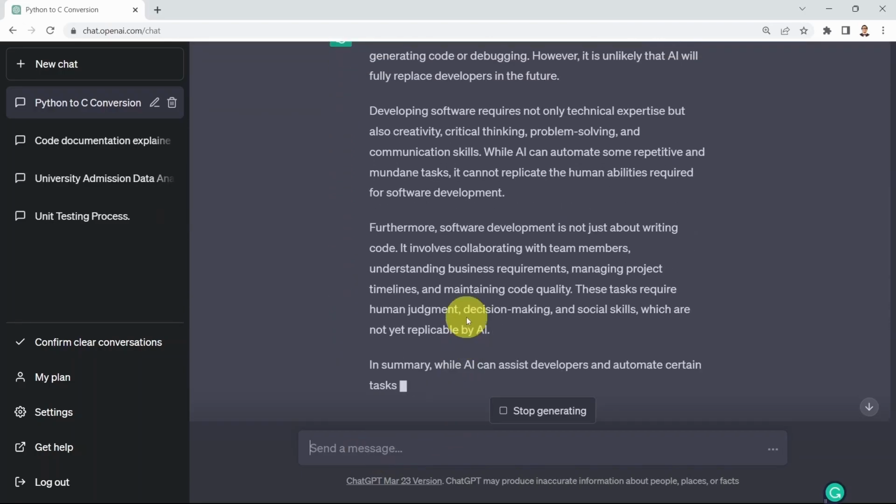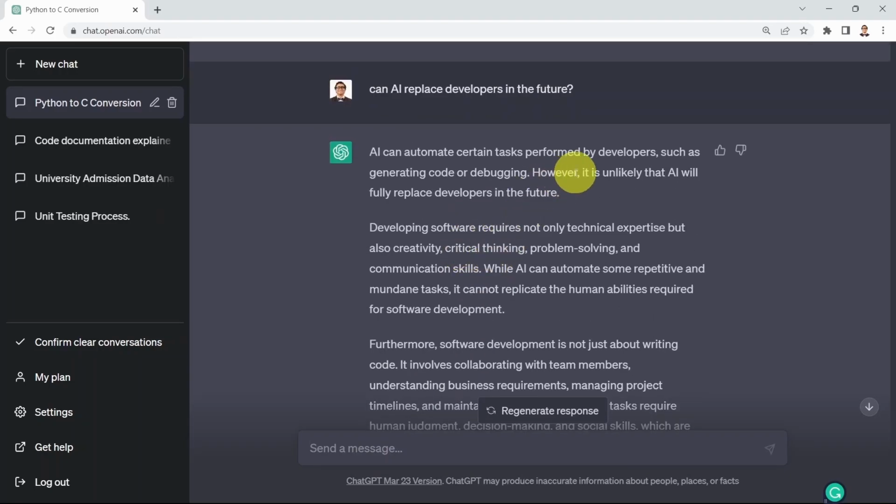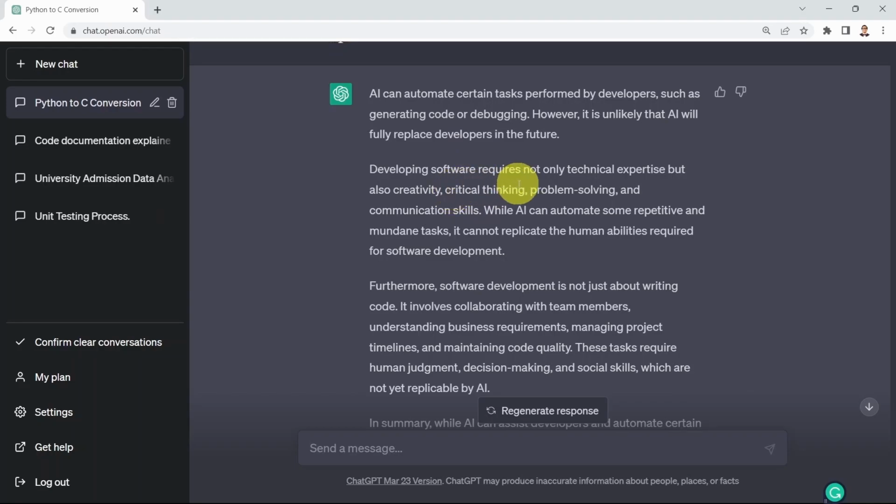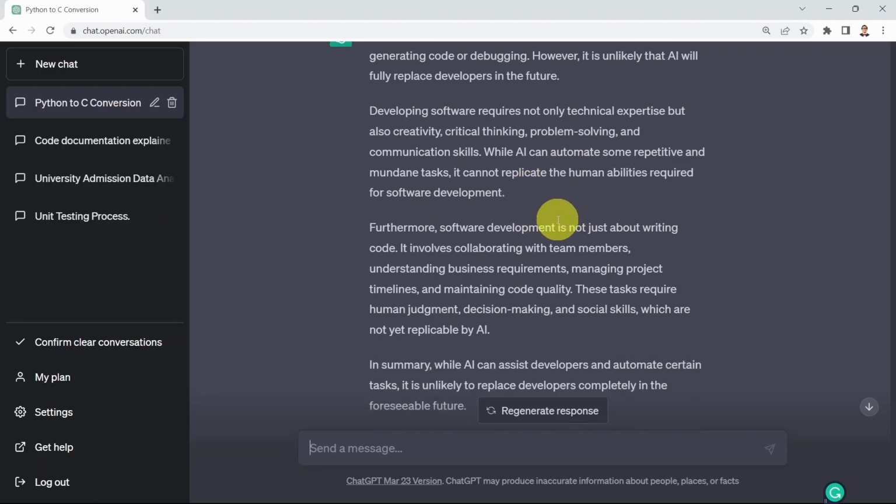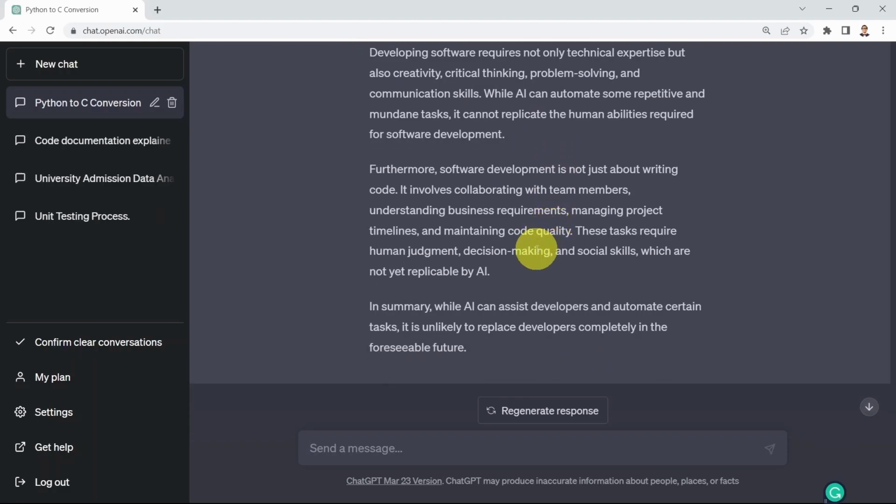It says AI can automate certain tasks performed by developers, such as generating code or debugging. However, it's unlikely that AI will fully replace developers in the future. Developing software requires not only technical expertise, but also creativity, critical thinking, problem solving, and communication skills. While AI can automate some of these repetitive and mundane tasks, it cannot replicate the human abilities required for software development. But please note that what I see is you can use these tools to supercharge your productivity. And that's the reason behind this whole series of videos. And that's all I have for this lesson. I hope you enjoyed it, and see you in future videos.